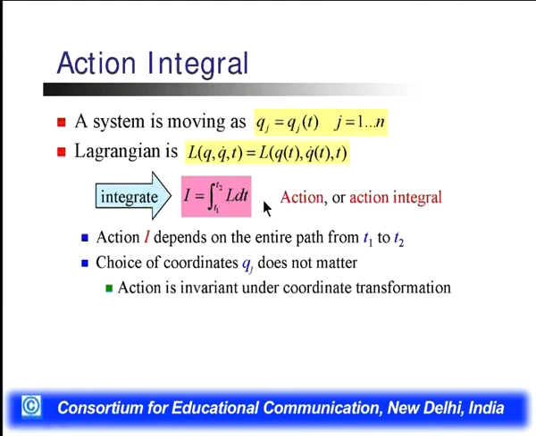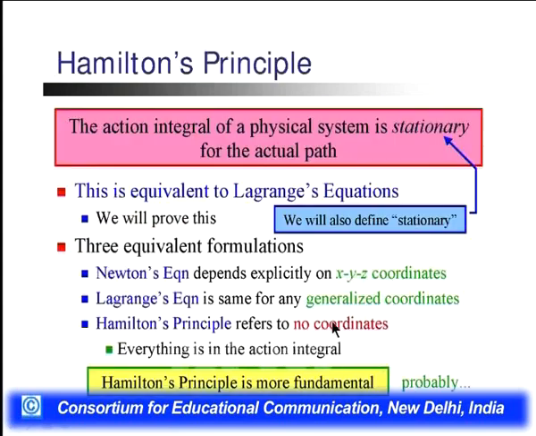We can choose any coordinate from qj. The action is invariant under coordinate transformation. What is the Hamiltonian principle? The action integral of a physical system is stationary for the actual path.